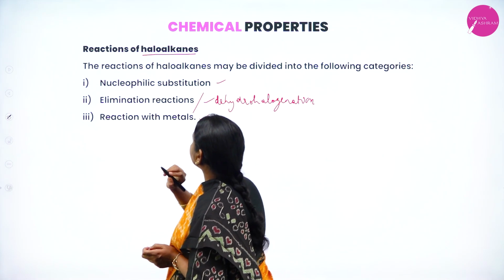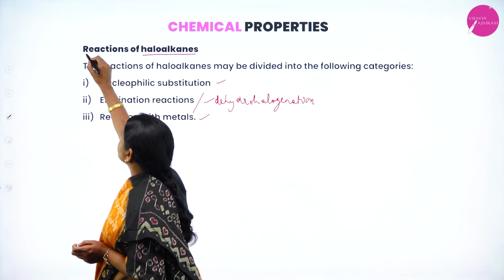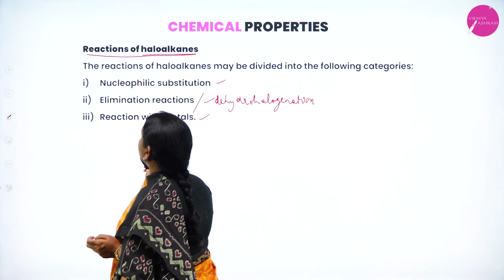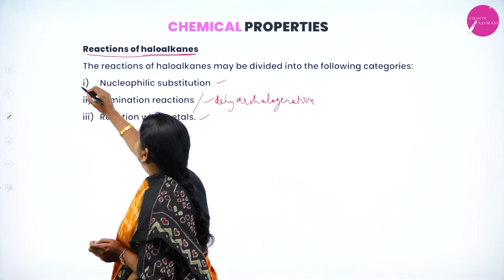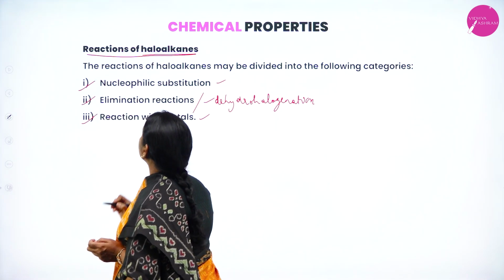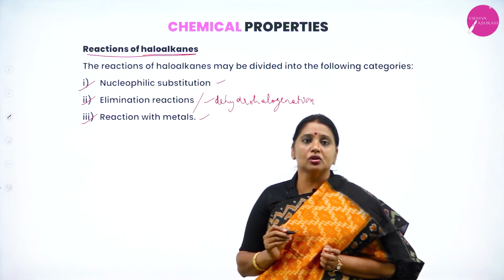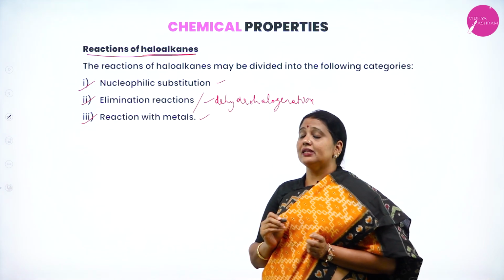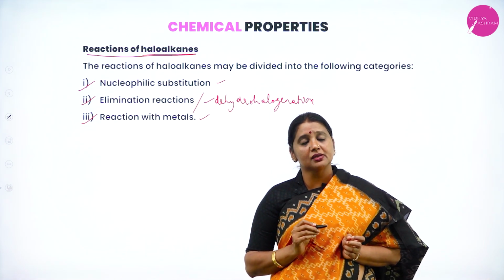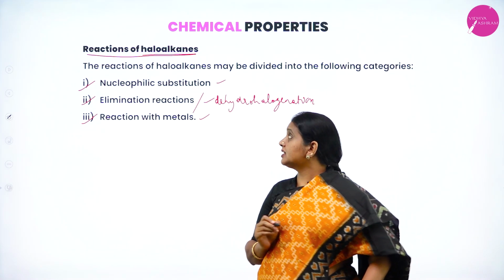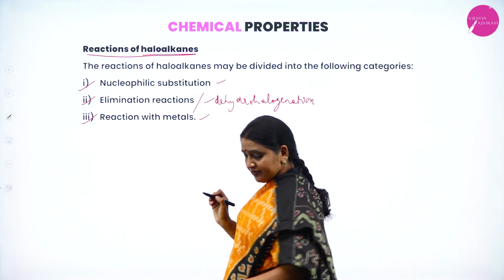What is it called? Dehydrohalogenation. Under reactions of haloalkanes, three important reactions are nucleophilic substitution, elimination reaction, as well as reaction with metal.